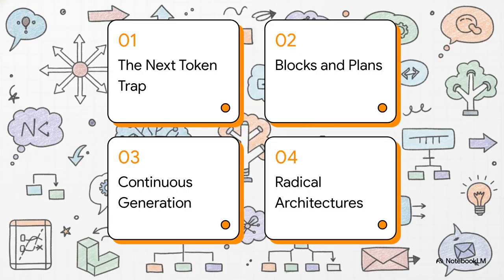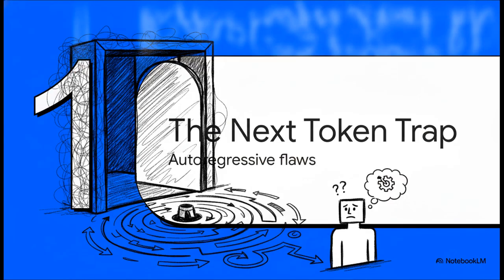So how do we fix this? Well, here is our roadmap for today. 1. The next token trap. 2. Predicting blocks and plans. 3. The continuous generation shift. And 4. Radically new AI architectures. Let's start with number 1, the next token trap.